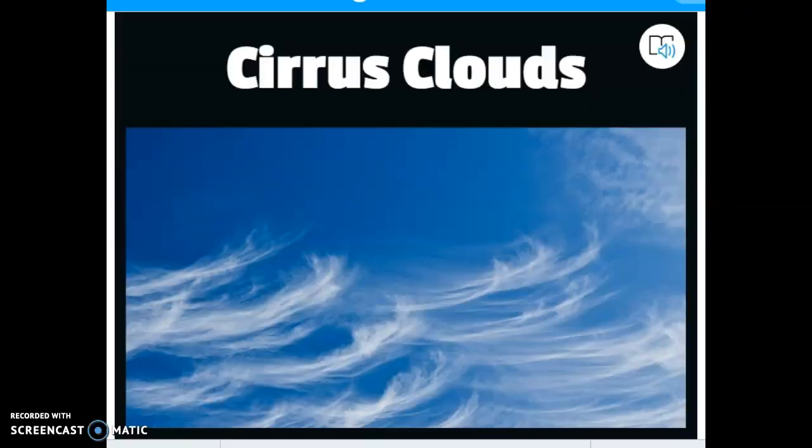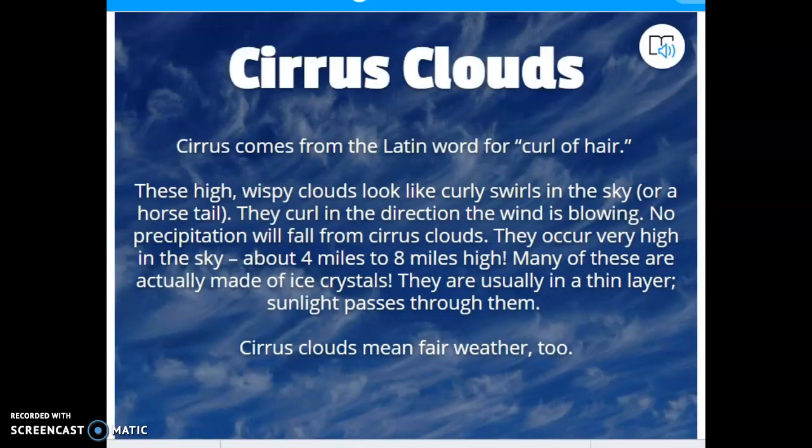Our third main type of cloud that we learned about were the cirrus clouds. And those are the clouds that are very thin, they're very wispy, they mean fair weather. Of all the clouds, you're most definitely not worried about this cloud bringing any kind of precipitation because they form so high in the atmosphere that they are actually made of ice crystals. It's a pretty amazing fact about cirrus clouds.